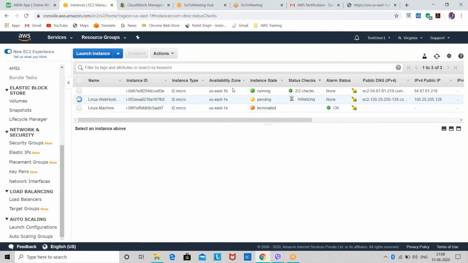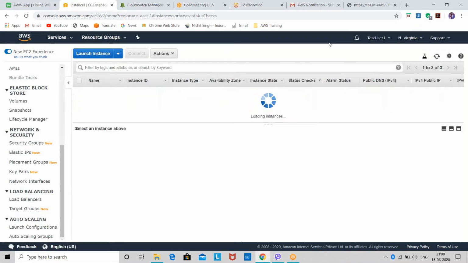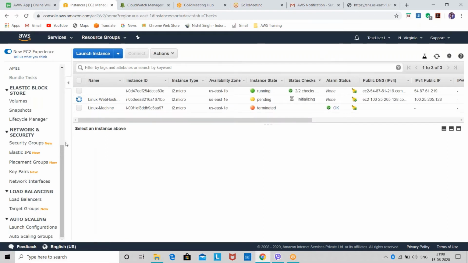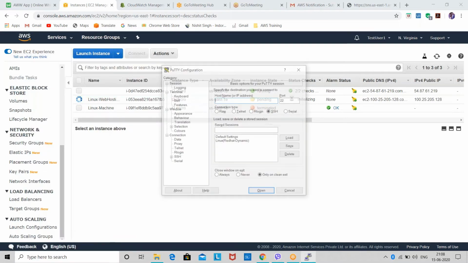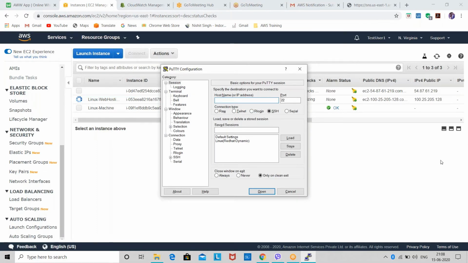Okay, so let's wait till our instance gets into running state. Now, because we have launched a Linux instance, we need a third-party tool to connect to this instance. So we'll use Putty. Have you guys heard about Putty? Anyone of you have heard about Putty? Okay. So now because you guys have heard about it, I hope you should know how you can convert your PEM file to PPK file and all.